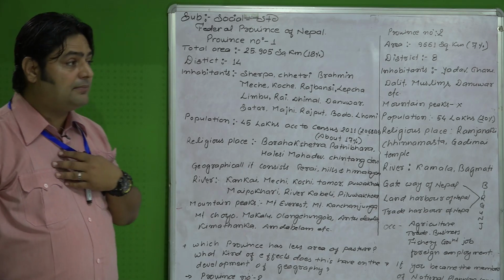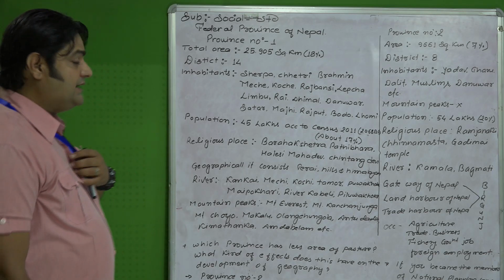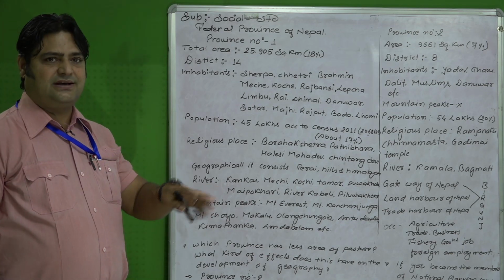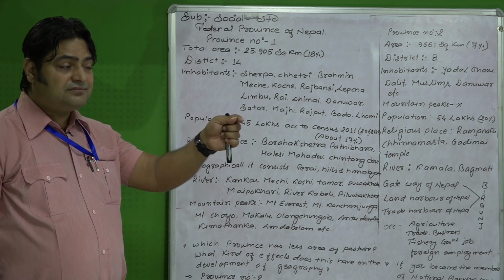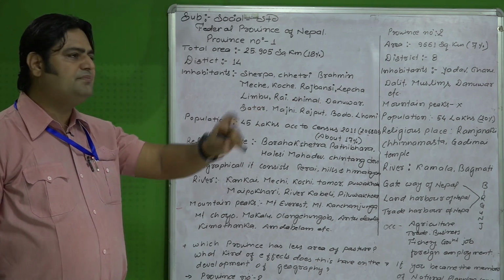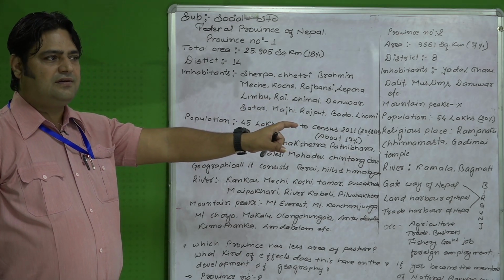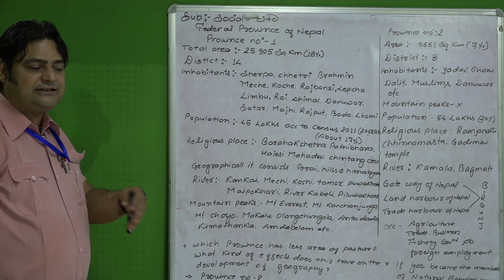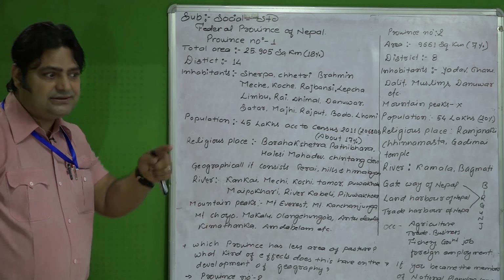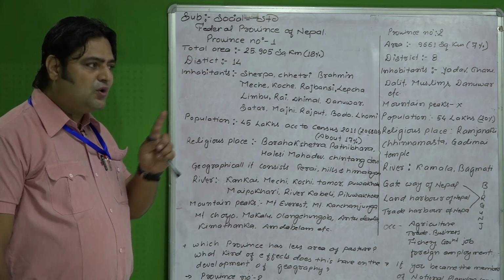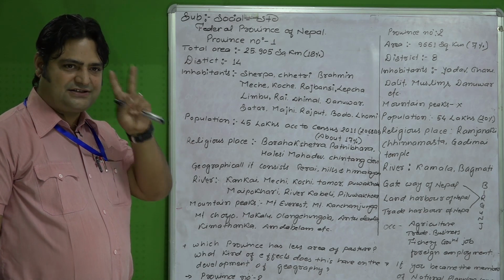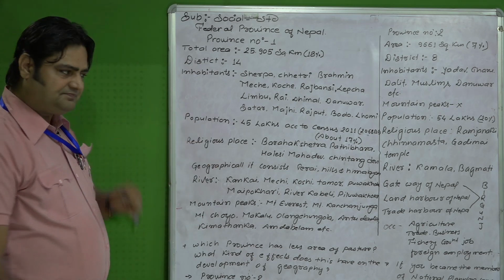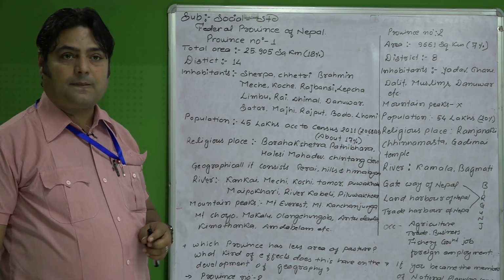So if I became a member of the National Planning Commission, then my second focus point is to minimize this problem of load shedding, to run the industries according to the means and resources, for the development of my province. So my next priority is to minimize the problem of load shedding to develop my province. That is the second plan you make if you became a member of the National Planning Commission. Like this, you have to create this answer.